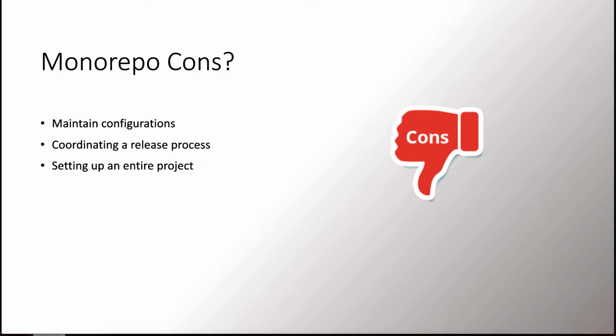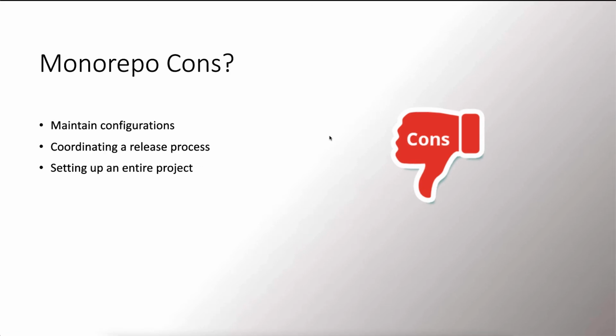Of course, every technology or every software development method has some cons. First one is maintaining the configurations. Always when we have multiple projects with different configurations, we will have a problem when some update comes. So we need to maintain all the configurations after every library update which is shared among the projects. The second point is coordinating a release process. The release process can become complicated as the knowledge of what components must be released relies on the development team.